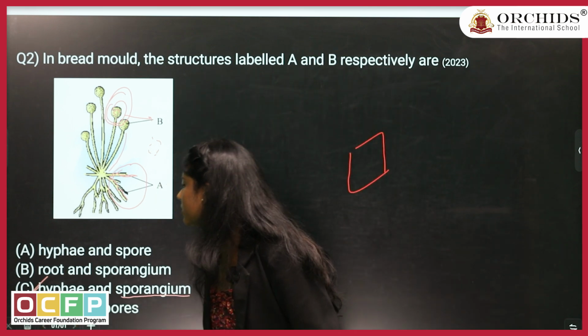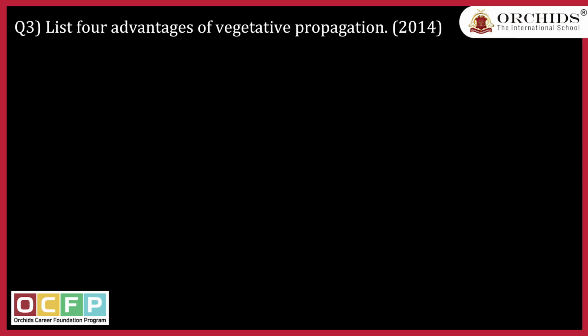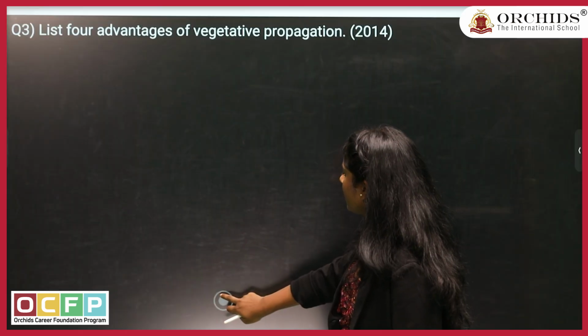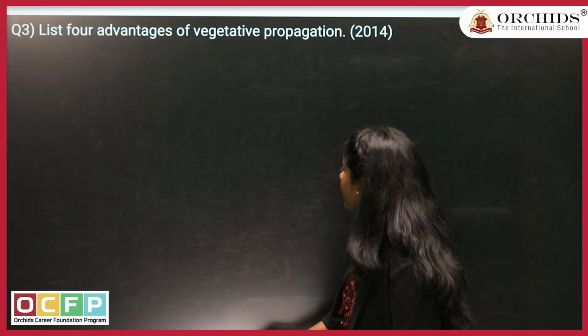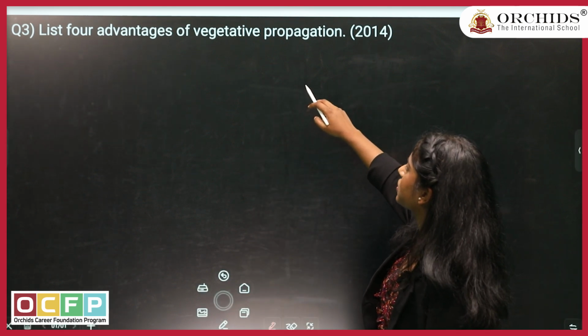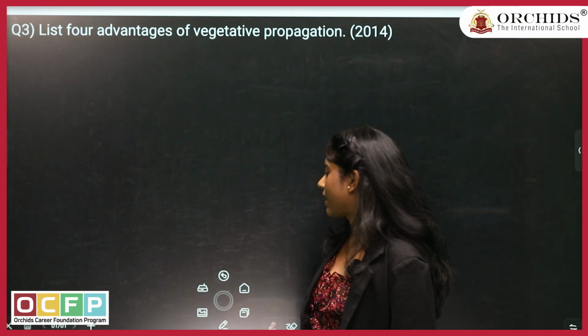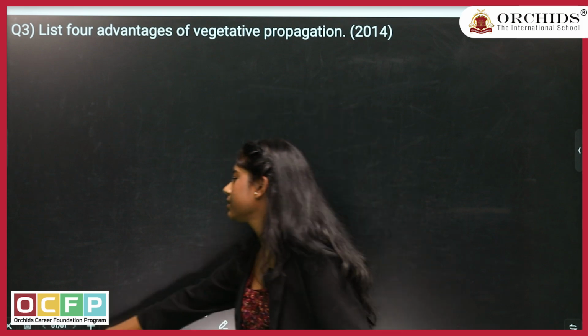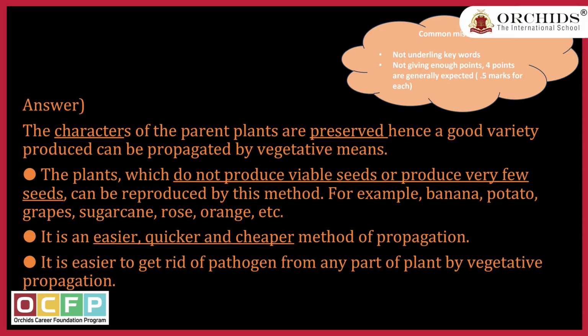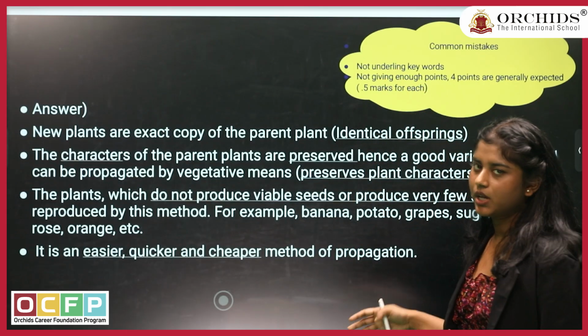Moving to your next question, which is a descriptive one. The question is, list 4 advantages of vegetative propagation. Under this question, you have to write a few points. You can see the answer here. You can write a few points where you describe vegetative reproduction.